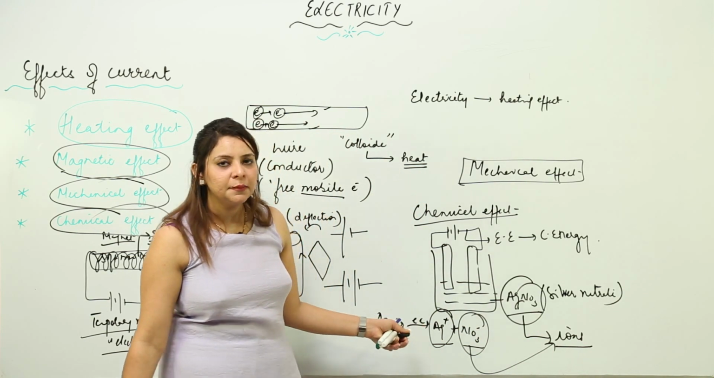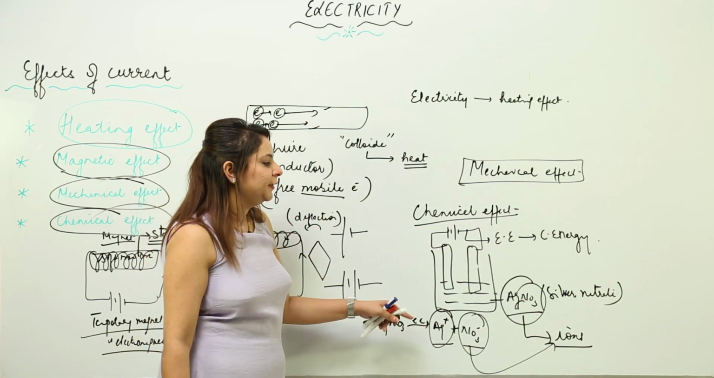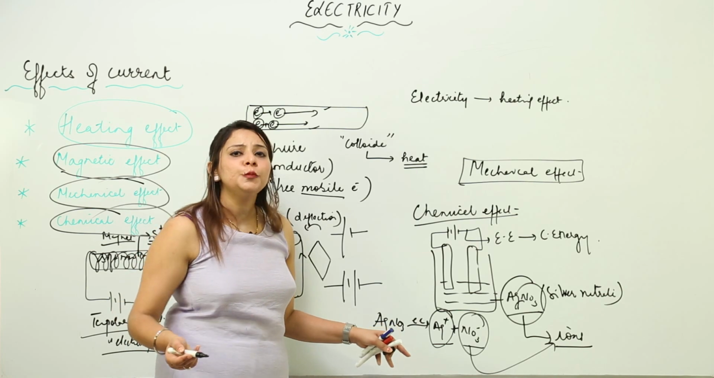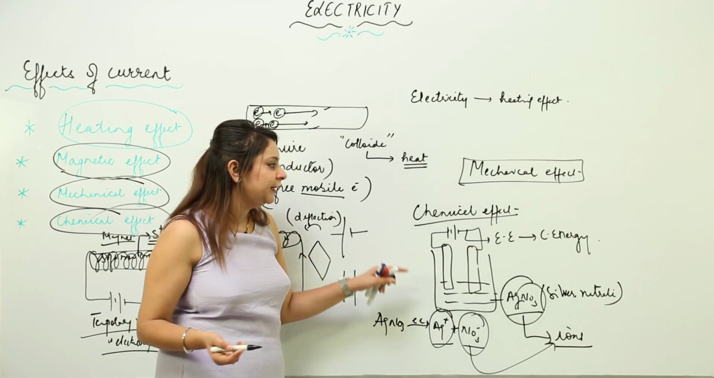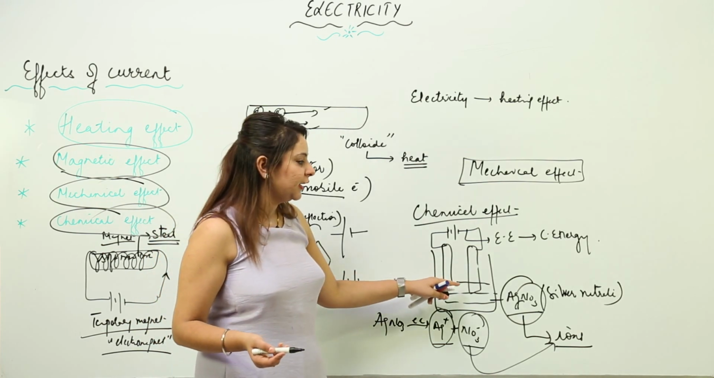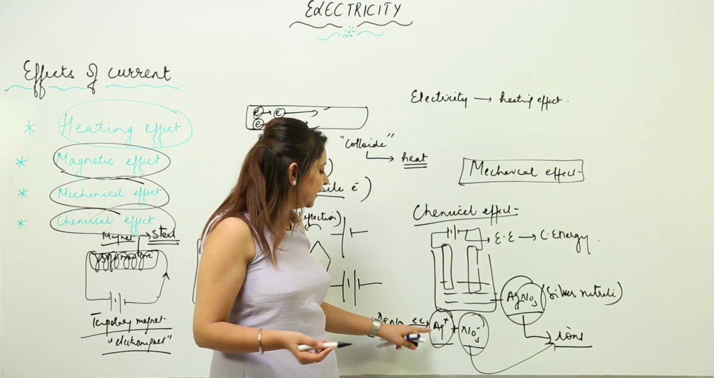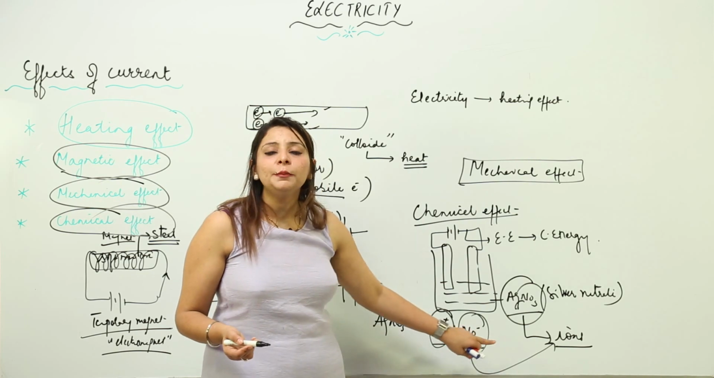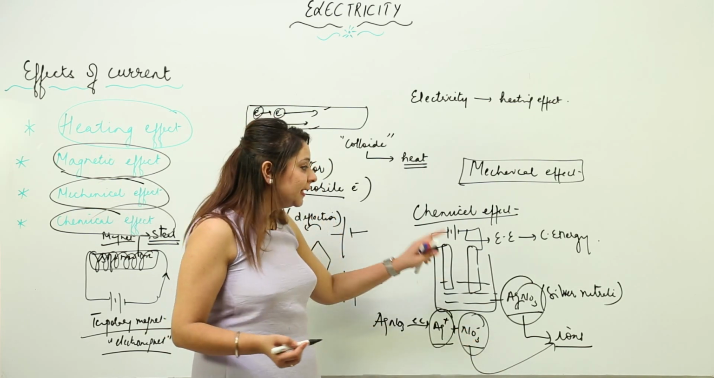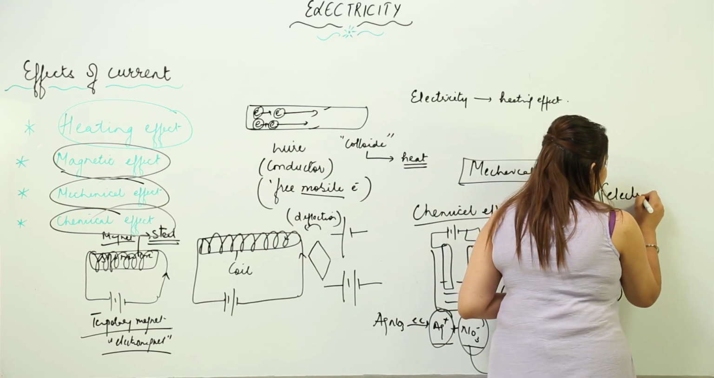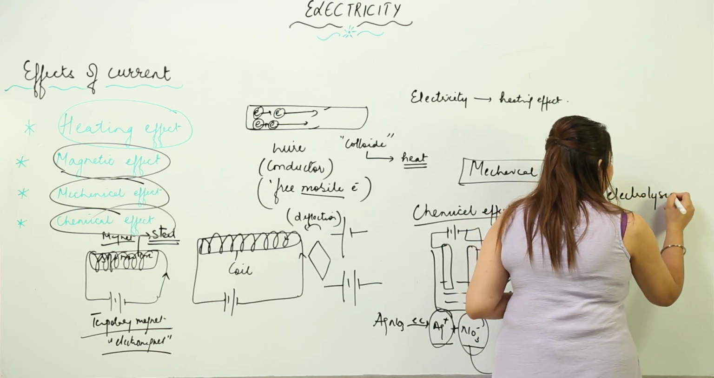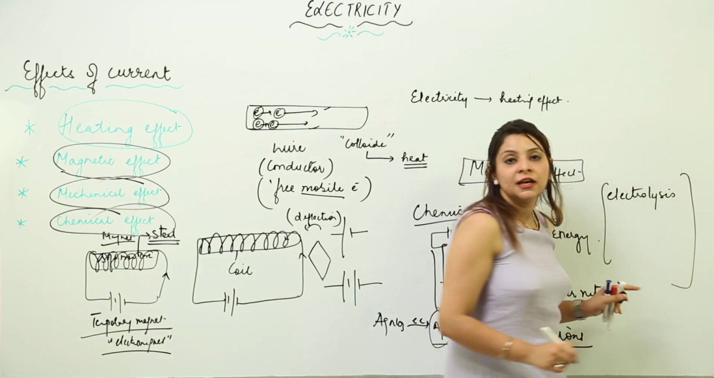This you must have learned in chemistry also. So they break up into ions, that means smaller particles called ions. So this is the chemical effect. Here we passed electric current, and that electric current dissociated AgNO3 into smaller particles, that is ions. And this phenomenon is called electrolysis.